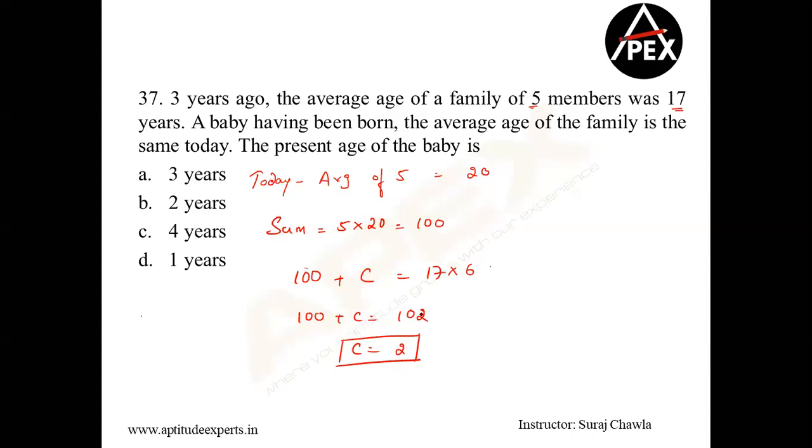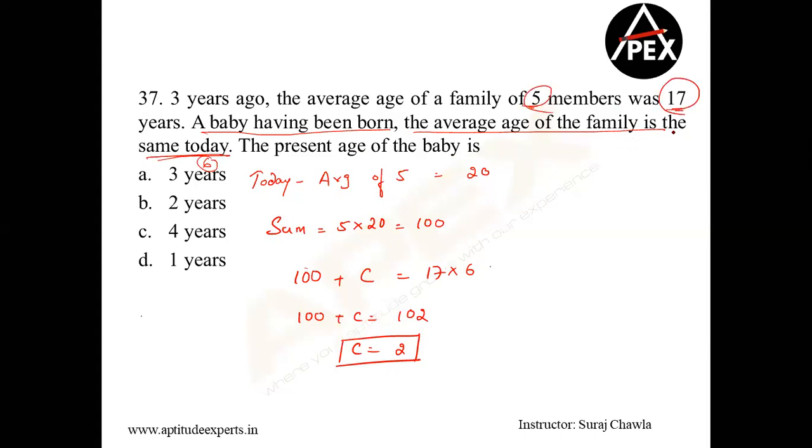Because he says a baby having been born, that means the 6th person was born, and the average of the family is the same today. That means today, how many people are there? There are 6 people. Clear, Manoj? Why 20 into 6? Sai Durga, 5 people, the average was 17.